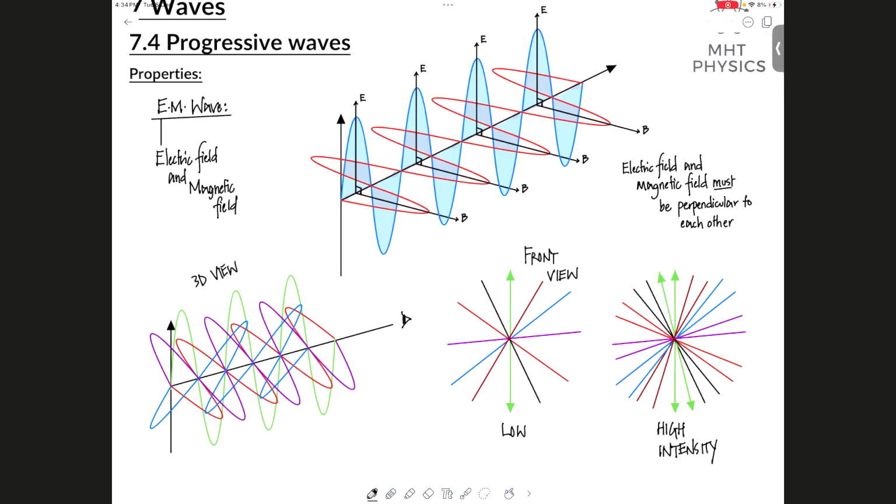Both make up an electromagnetic wave together, right? The electric field and the magnetic field together has to be the electromagnetic wave. What if you have just an electric field? It's not a wave. It's not an electromagnetic wave, okay? Or just a magnetic field. Yes, these are also known as unpolarized light, which এখন আমরা দেখবো। Second diagram again.